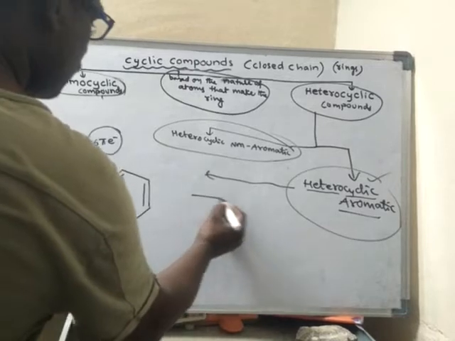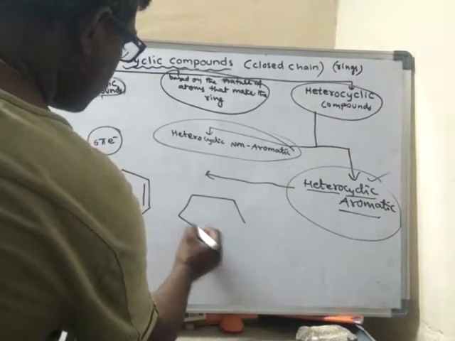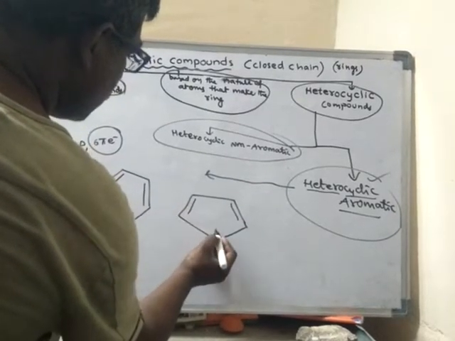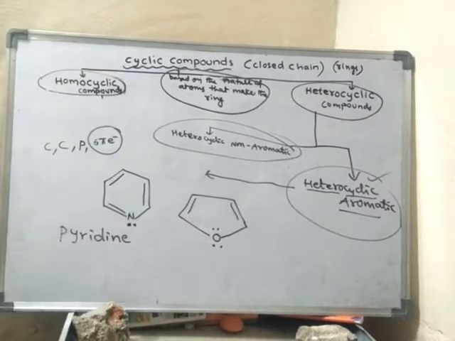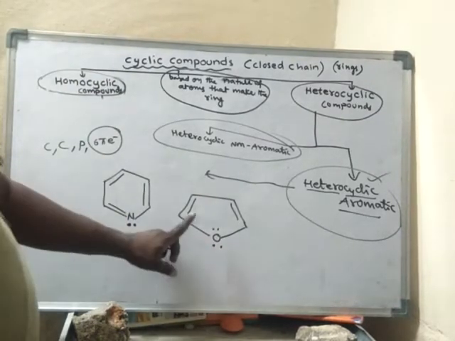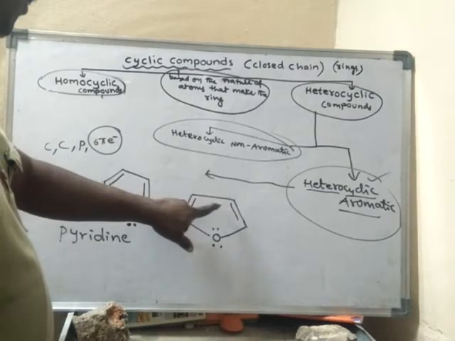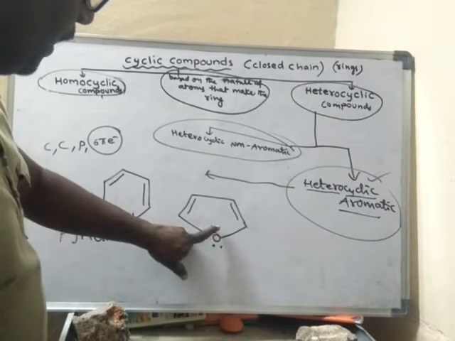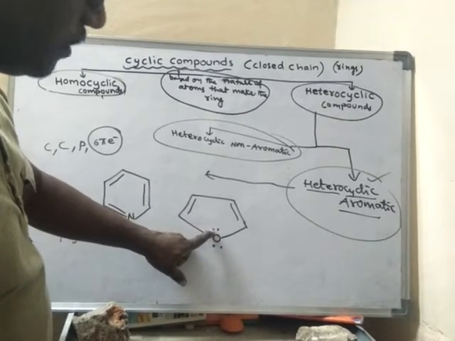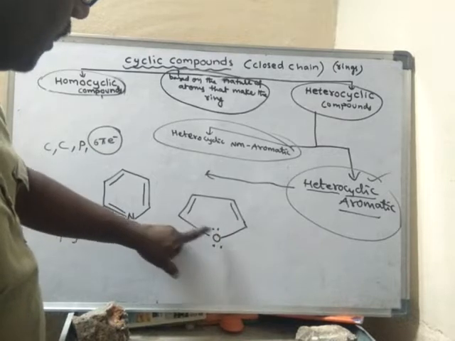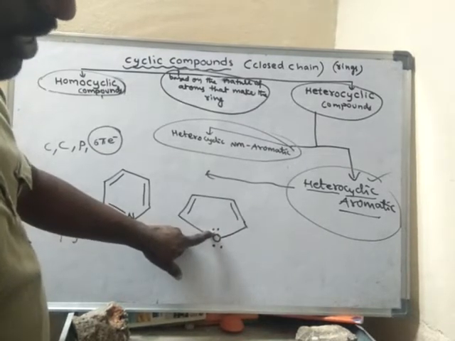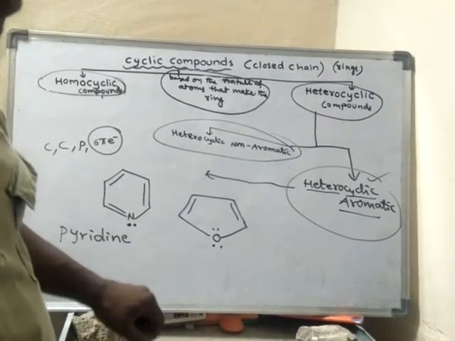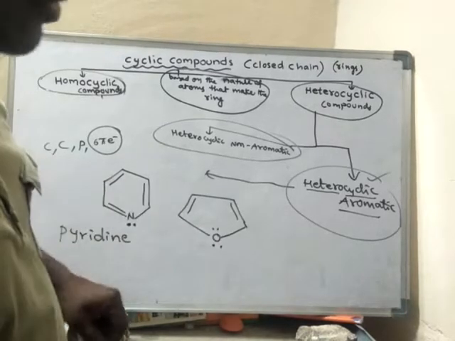Another example is furan. See, remember that. Double bond, single bond, double bond, single bond, and if the atom containing a lone pair is present alternate to the double bond, then this lone pair is also said to be in the conjugated system.